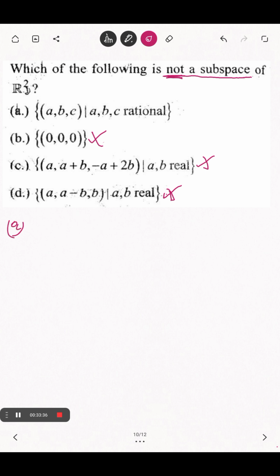What is A? A, B, C such that A, B, C in Q. So it is simply Q3. Addition of 2 rational numbers is rational, fine.